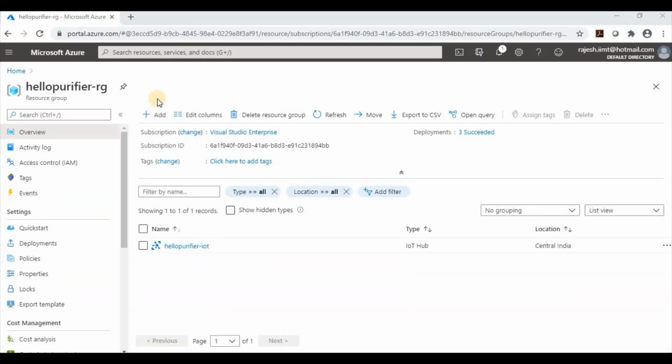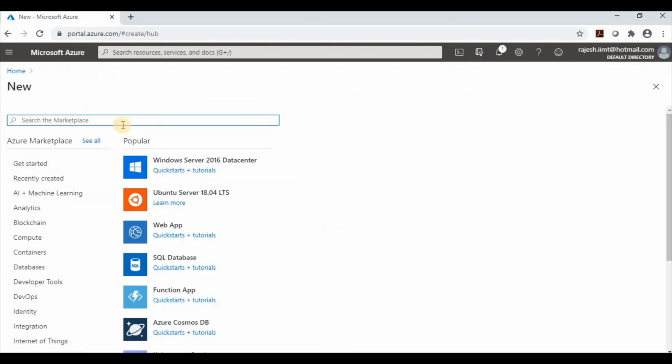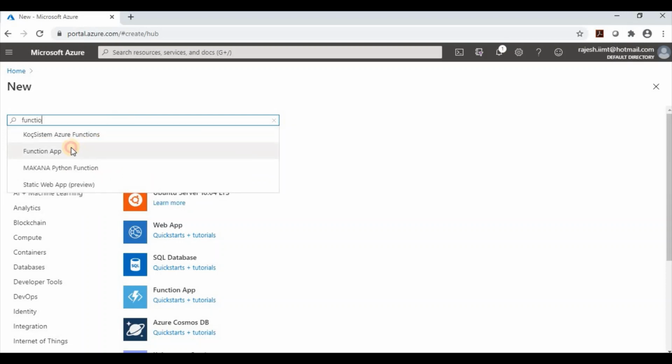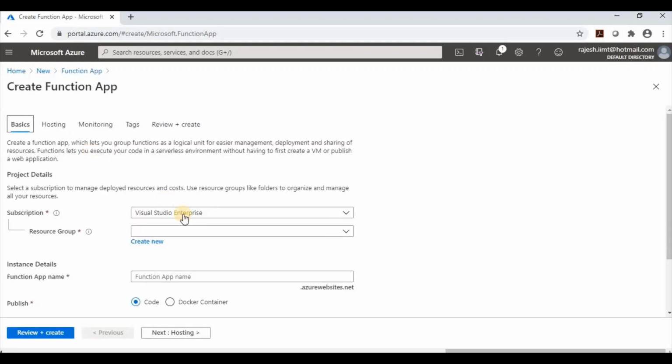Now I will create one function app. The function will read that data from the IoT hub and process it. As part of this POC, we are not going to perform any operation on the received data. We will just write it into the console or log files. So I will go home, create one resource, search for function app, and go to create.